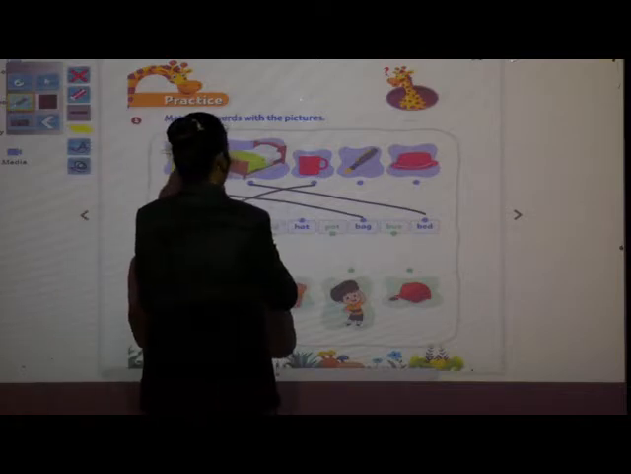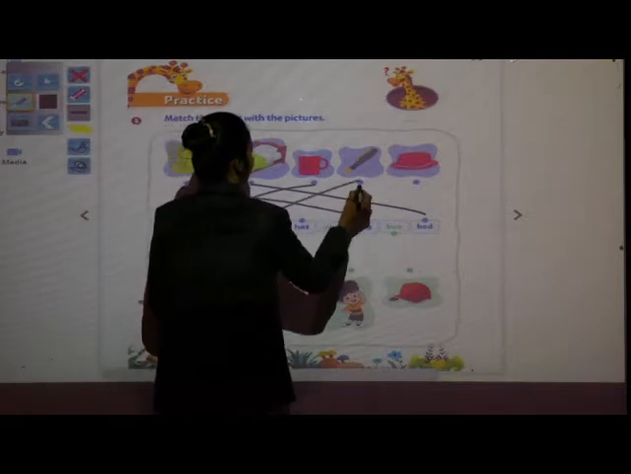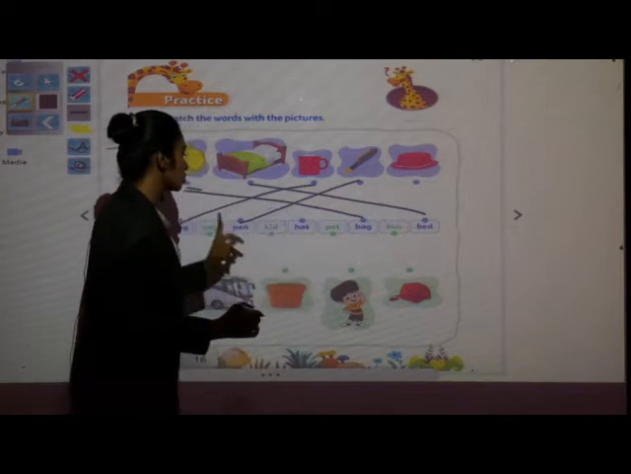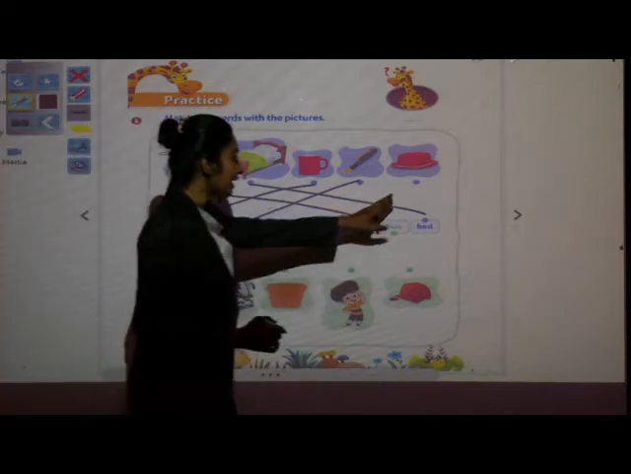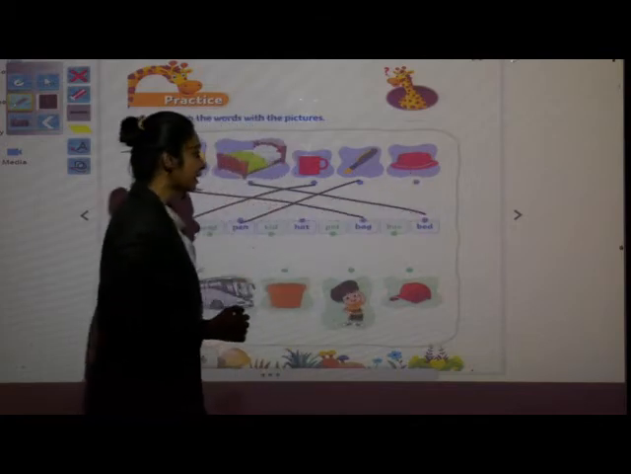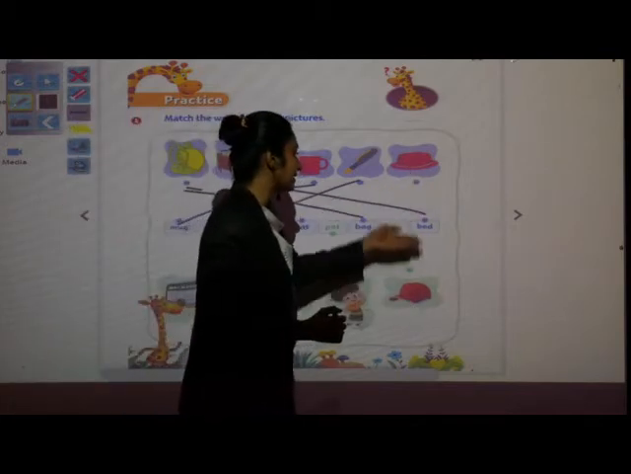You have to join here. Can you see these dots? On those dots, you have to join. Okay. Now, next. What is this? This is a hat or cap? This is a cap and this is a hat.